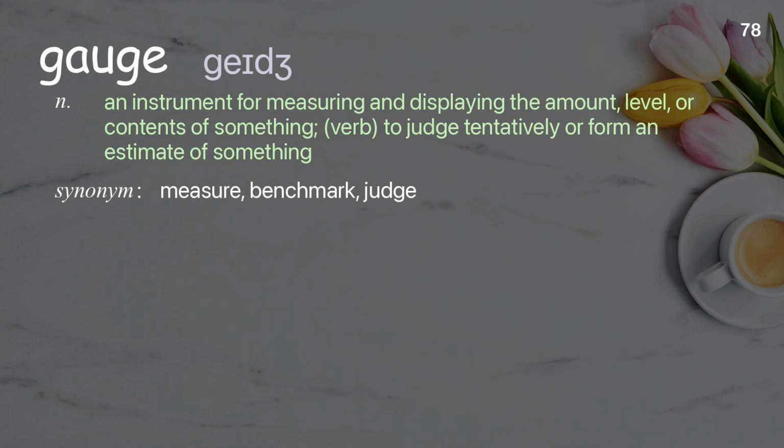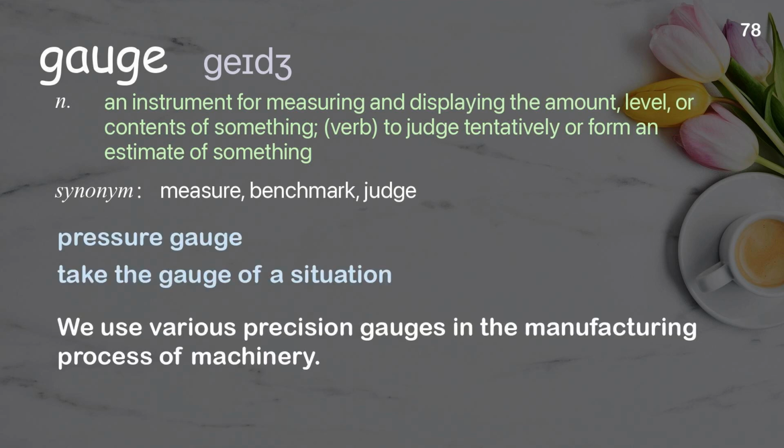Gauge. An instrument for measuring and displaying the amount, level, or contents of something. Verb: to judge tentatively or form an estimate of something. Examples: Pressure gauge. Take the gauge of a situation. We use various precision gauges in the manufacturing process of machinery.